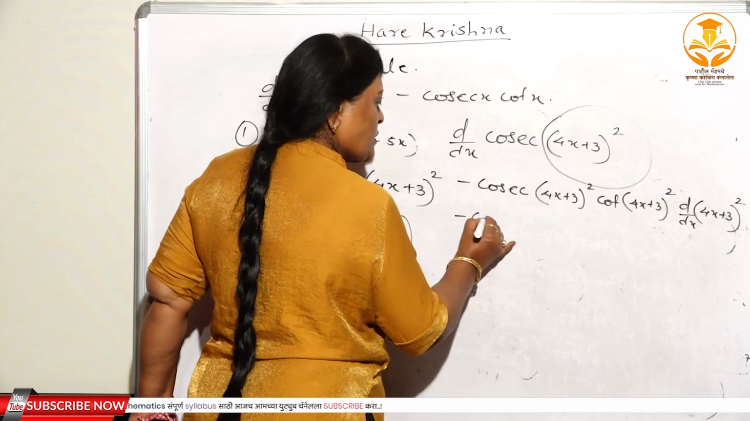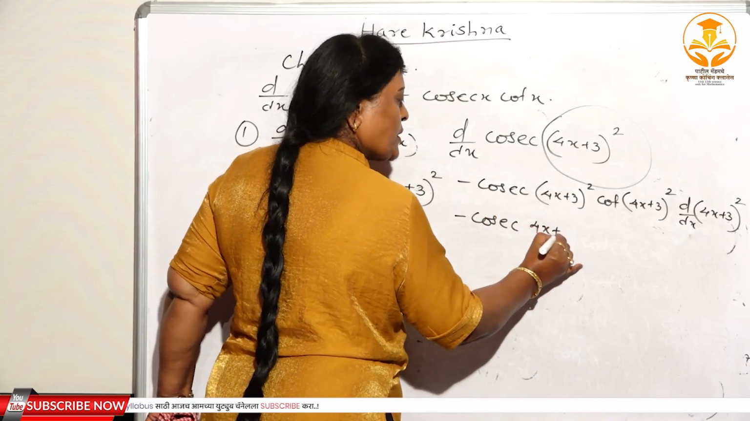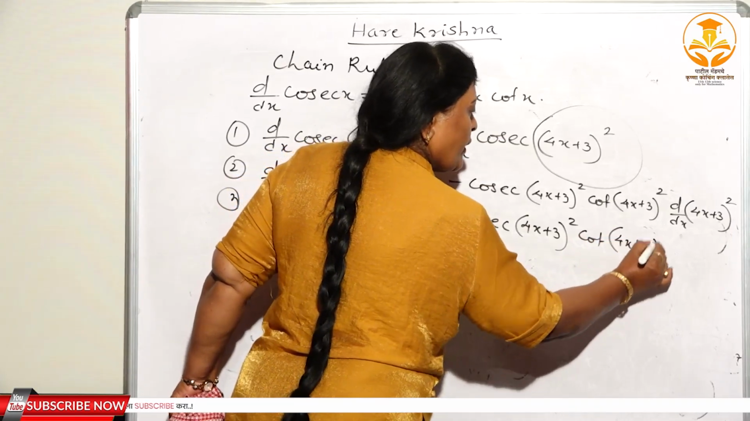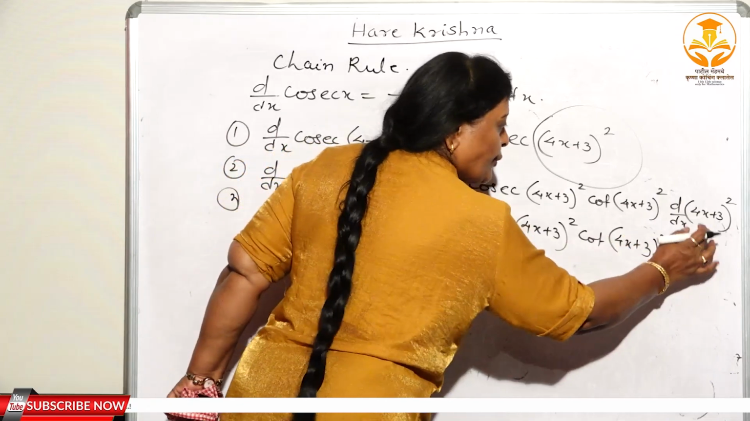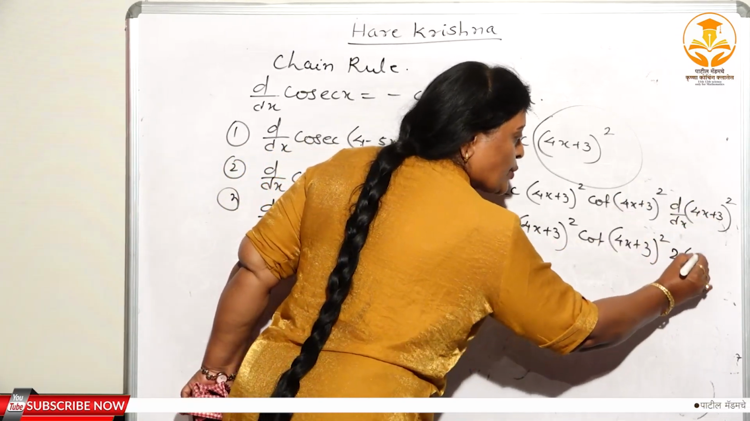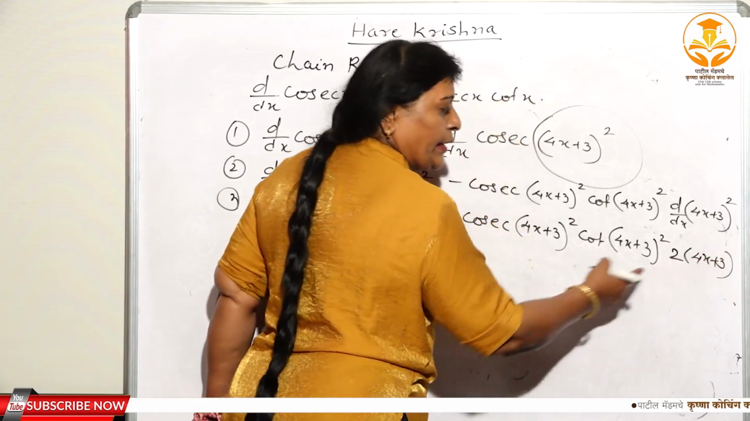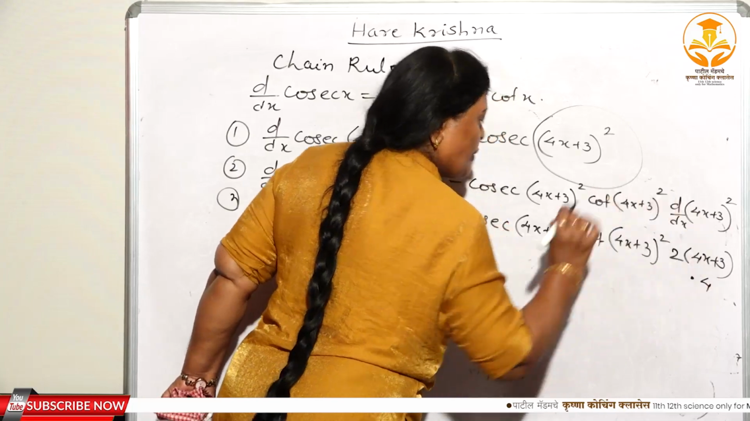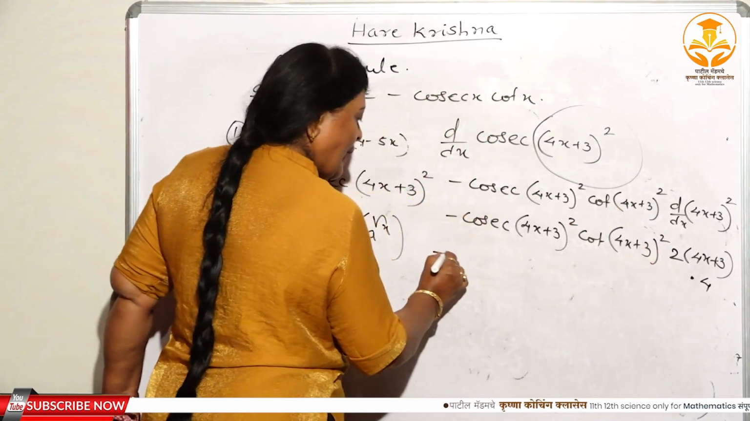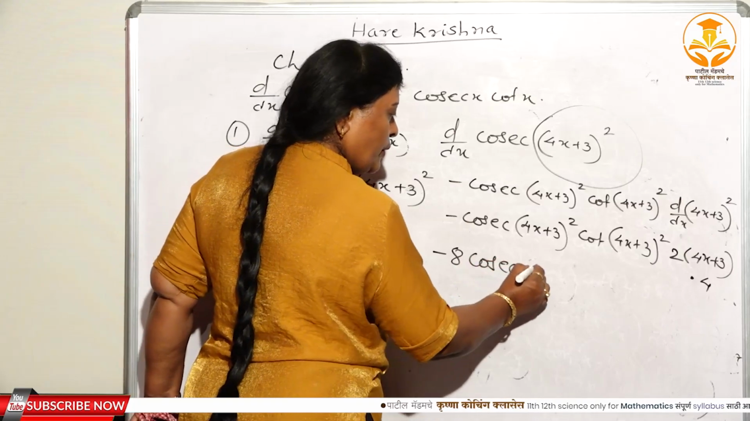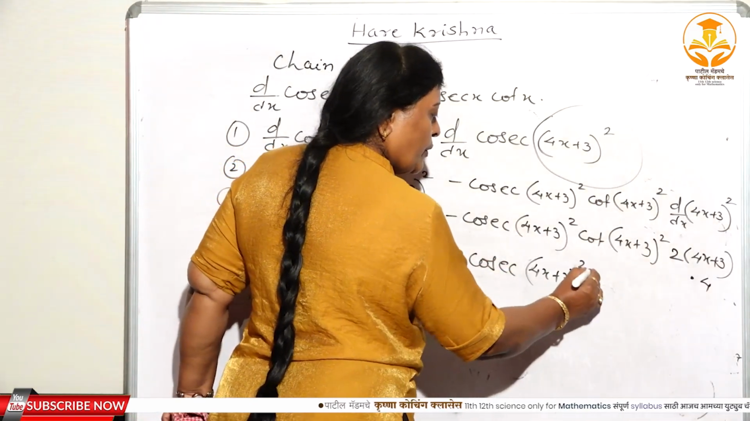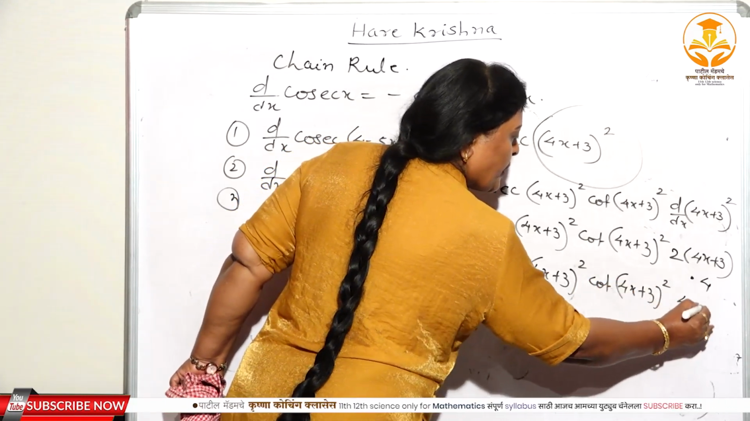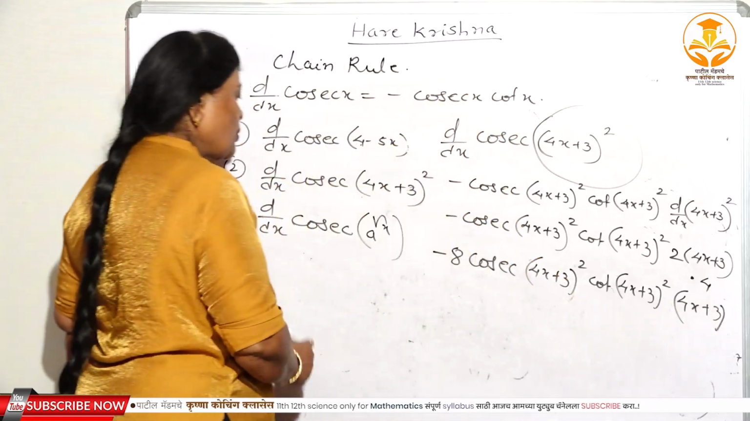Again, minus cosec(4x+3) whole square cot(4x+3) whole square, and again here you have to substitute. u square, the derivative is 2u, that means 2(4x+3), and what is the derivative of 4x? Again, the derivative of 4x+3: the derivative of 4x is 4 and of 3 is 0. Therefore 4 to the 8, minus 8 cosec square(4x+3) cot(4x+3), and here 4x+3. This is about the solution of the second one.